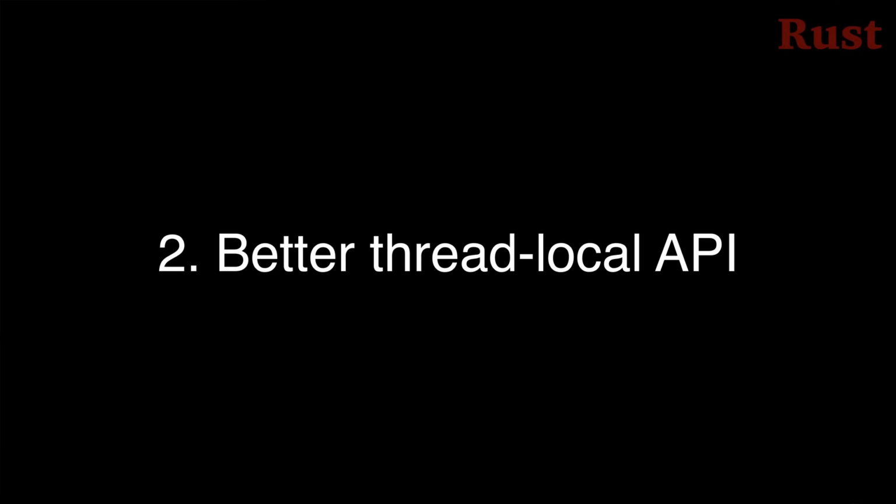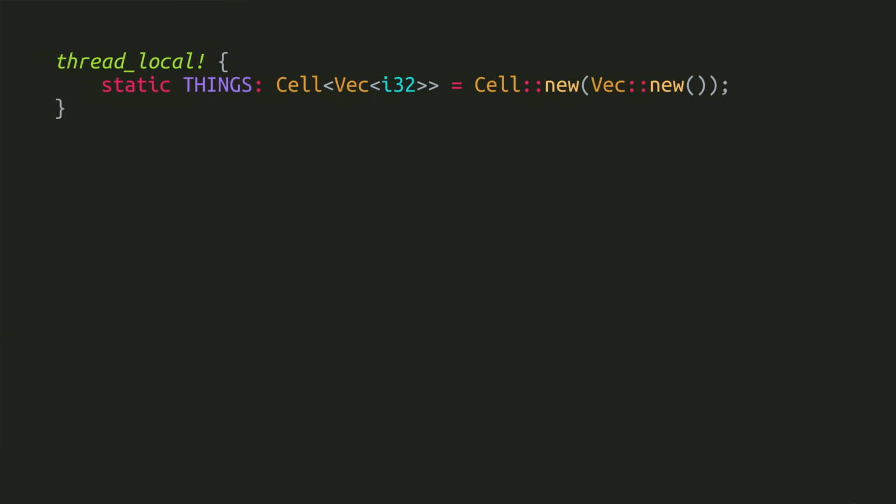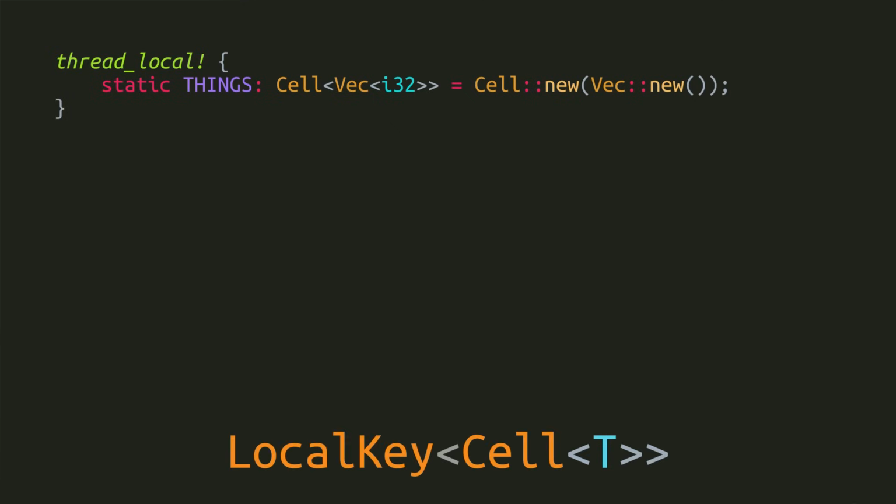Number 2, a better thread local API has been implemented for when your thread local value is wrapped in a cell or a ref cell. This should cover a lot of thread local use cases. Let's take a look. The thread local macro takes a static variable and wraps it in the local key struct, so the type of the variable things here is actually local key cell t.